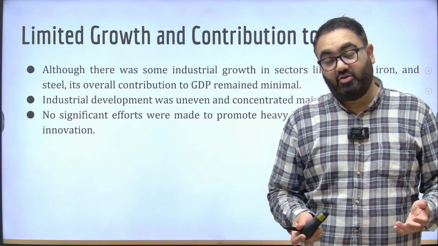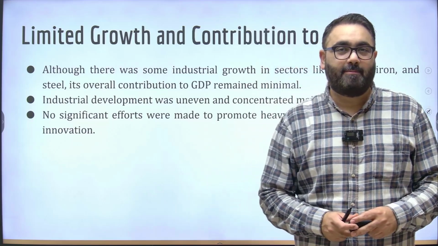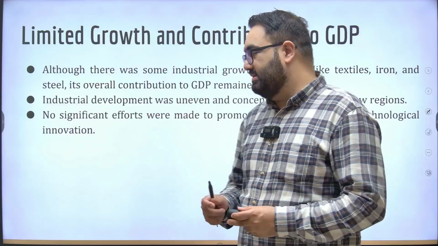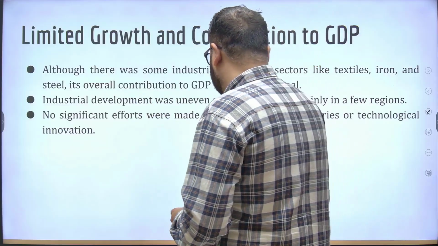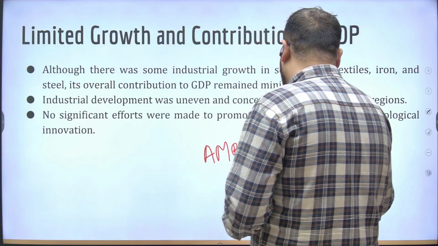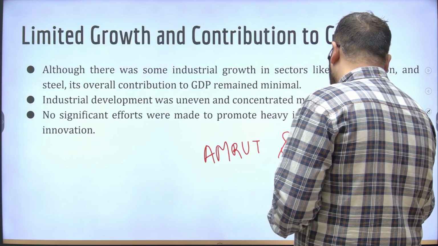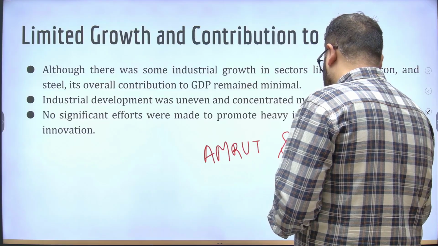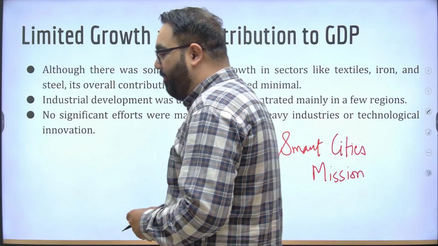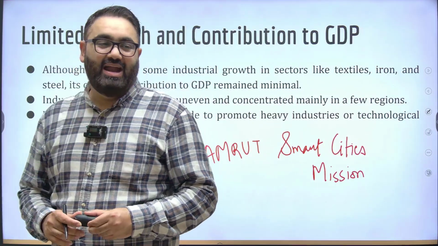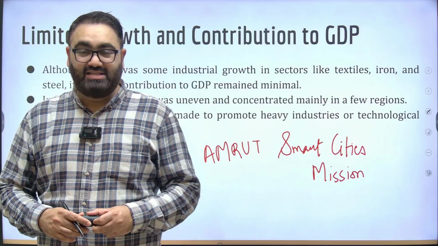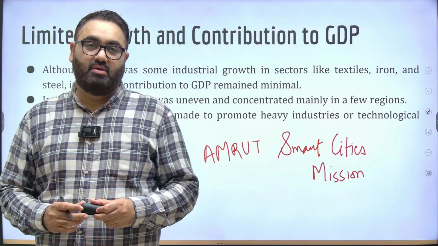For example, if you just compare that to today's context, the government is trying to develop more and more urban centers. There is the Amrut mission, for example. There is something called the Smart Cities mission. What are these initiatives? These are initiatives to build more urban centers so that population is not just concentrated into a few centers across the entire country. That is a big problem that we have right now.